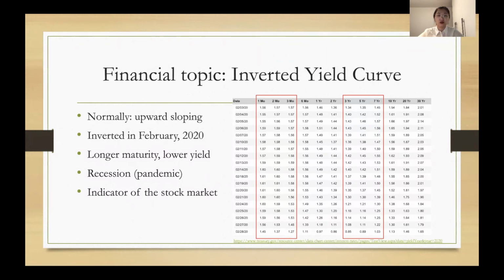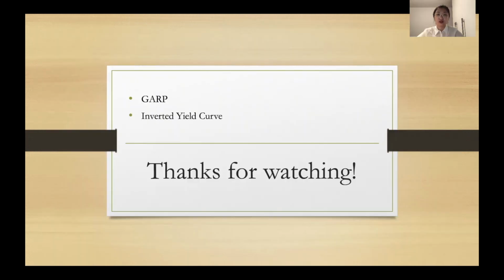However, there are also stocks that would do well, especially in this current recession, which is due to the worldwide pandemic. Many medical-related stocks will be ideal for us to invest in now more than before. The stocks of discount retailers would also be a good choice to invest in, as the recession has reduced many consumers' income as well. To conclude, GARP is the most ideal investment strategy for me, and the inverted yield curve is another interesting topic I found in the current market situation.